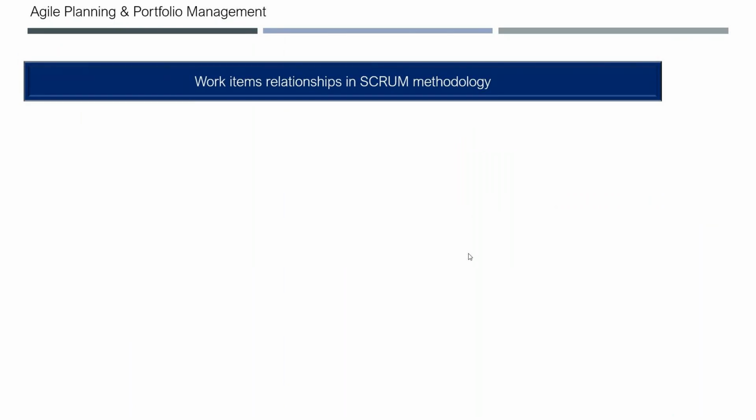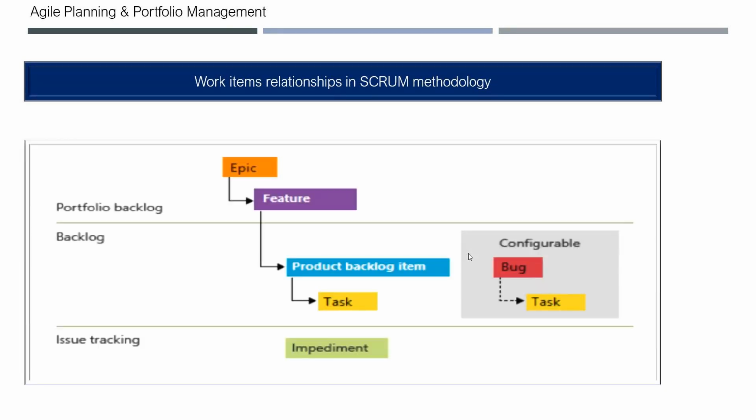Now, I established relationships between work items as well. This is what we did: Epic and the child is feature. We call it a portfolio backlog, or a team backlog, or product backlog. It is a context, so you can use any one of those terminologies. When you come here, it is simply showing it as a backlog, but you can call it a sprint backlog as well. It contains product backlog items, and the child of that is task.